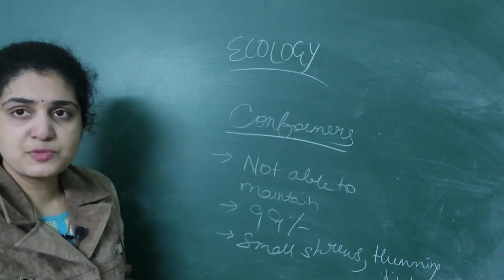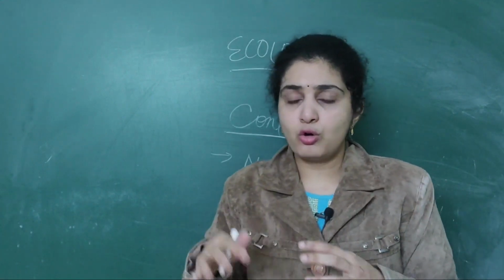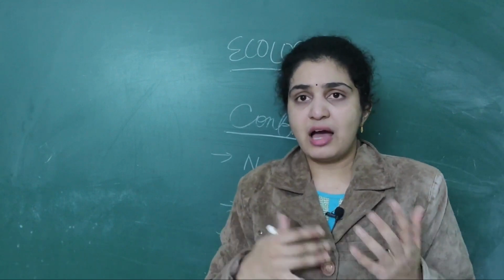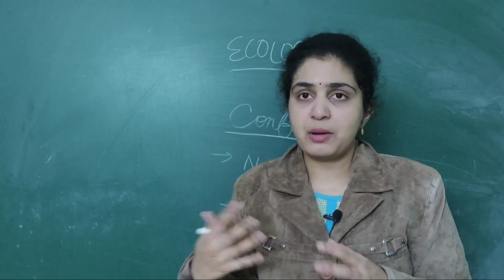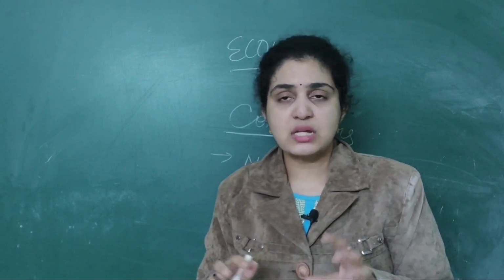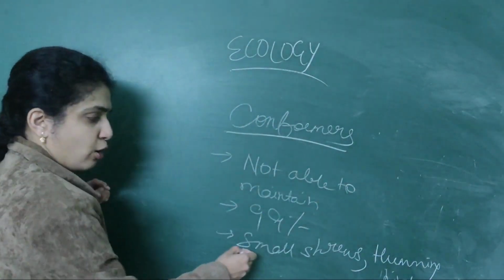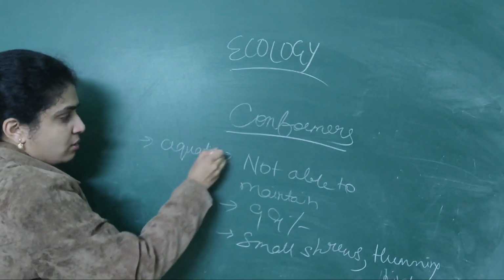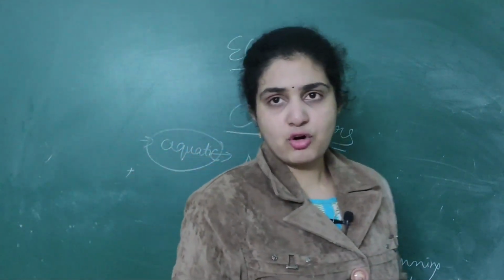In aquatic organisms also, that is which live in water, their concentration will not match. Wherever they go, suppose from one sea to another or from land to water, if amphibians are moving, their body temperature will also change from water to land. Most aquatic organisms also belong to conformers only. So along with small shrews and hummingbirds, aquatic organisms also belong to conformers. So this is about the conformers.